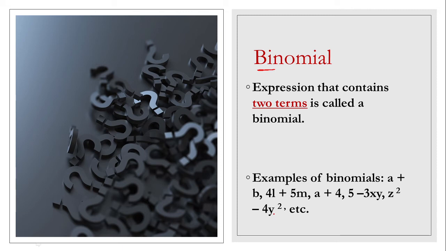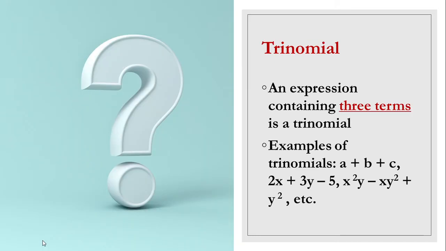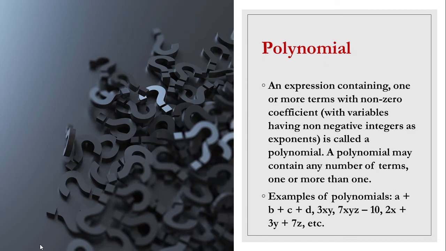Whenever there are two terms, that is a binomial. Then a trinomial: if three terms are there, that will be termed as a trinomial.